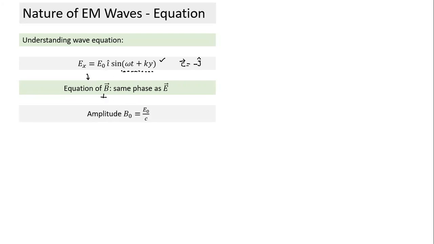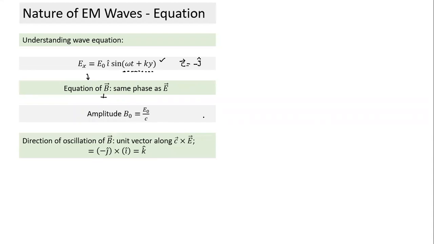And how do I find the direction of oscillation? The direction of oscillation of E is i cap. How do I find the direction of oscillation of B? I find it from this. The direction of oscillation of B will be along C cross E. Is this clear, Bhagshri? Shreya? Yes, sir. Okay, so we can find that also. It will be along k cap.